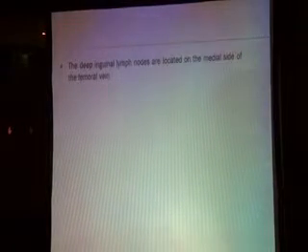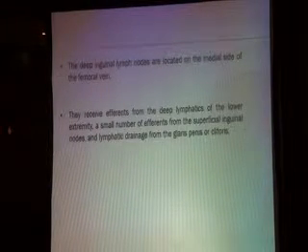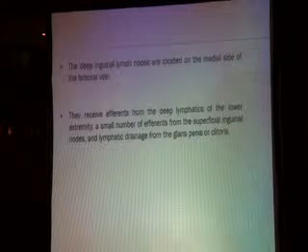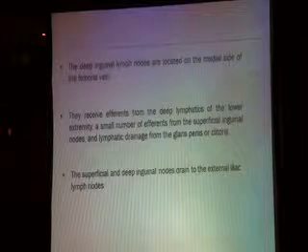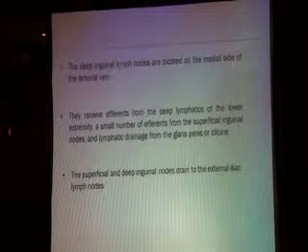The deep inguinal groups are located on the medial side of the femoral vein and receive efferent lymphatics from deep lymphatics of the lower extremity, a small number of efferents from superficial inguinal nodes, and lymphatic drainage from the glans penis or clitoris. The superficial and deep inguinal lymph nodes drain to the external iliac lymph nodes.